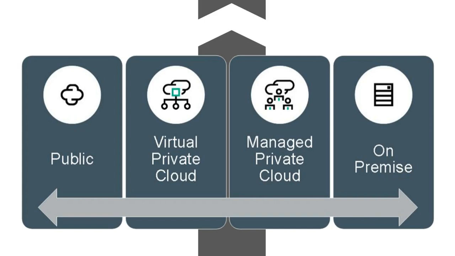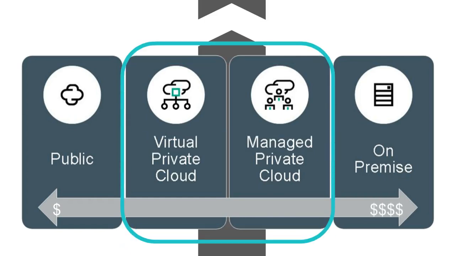Lastly, we have the on-premise cloud. This consists of a dedicated infrastructure and dedicated people, and can be the most expensive solution available. So we're going to be spending most of our time here in the middle with the virtual private and managed private cloud, as we see that really offers, again, the most balance between the two worlds.